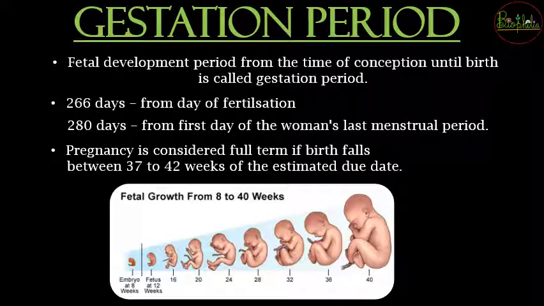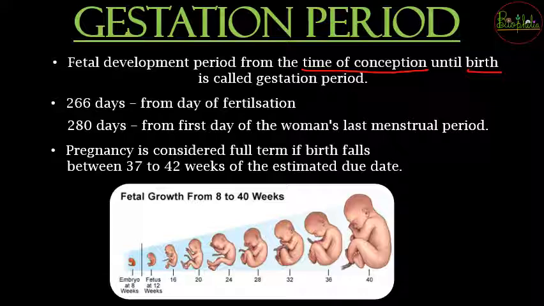Now about the gestation period. अब gestation period क्या होता है? As the fetus has started to develop, that period of development जहाँ तक it is going to take birth, all that period is going to be called the gestation period. So if you want to define it, it is the fetal development period from the time of conception, यानी जब से fertilization हुआ है उस टाइम से लेकर until the birth of that particular fetus, is going to be called the gestation period.